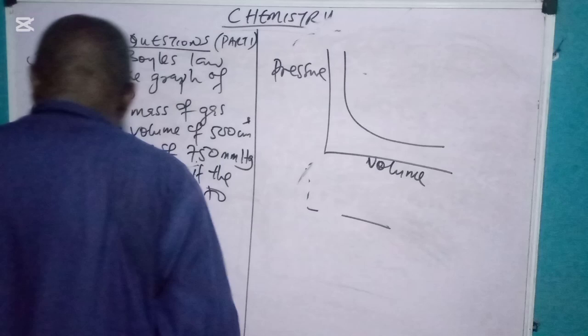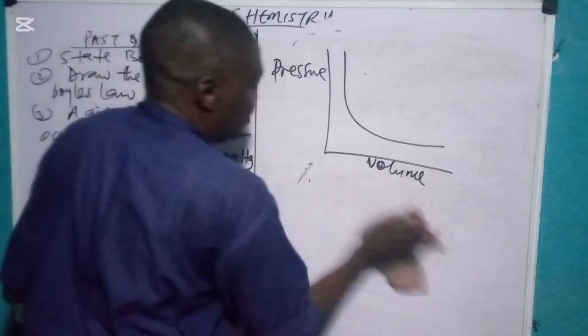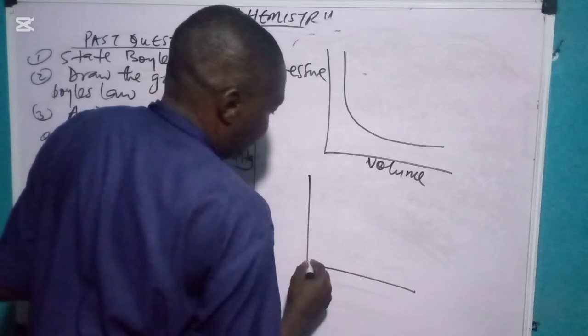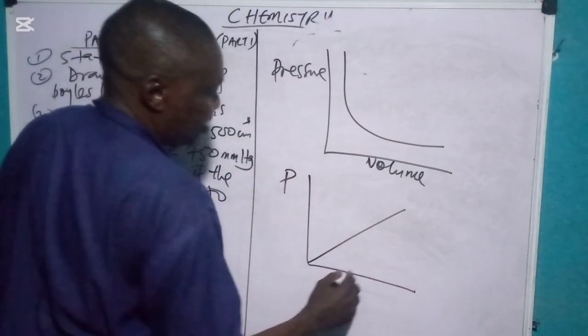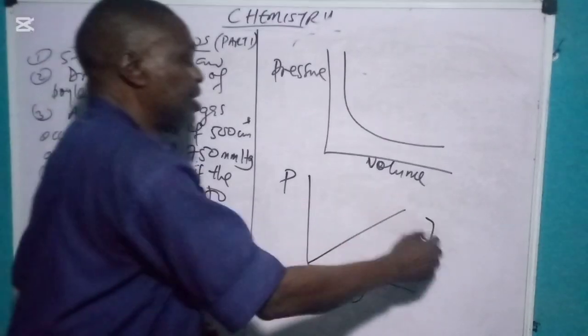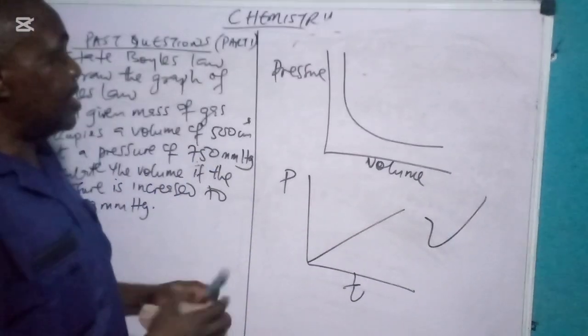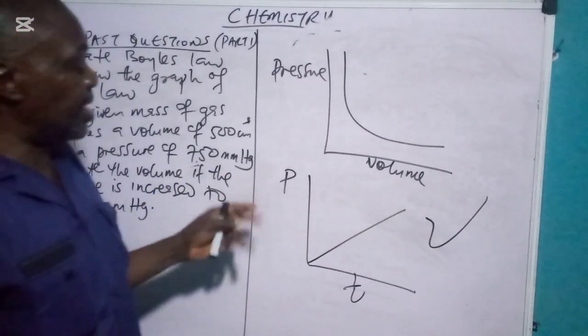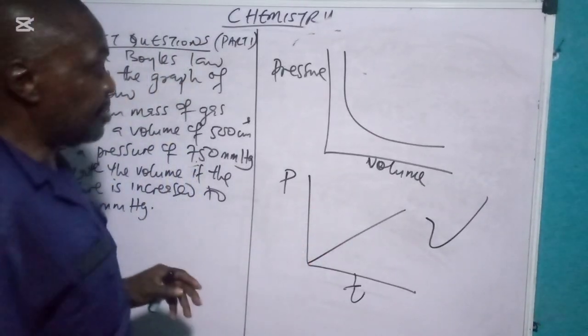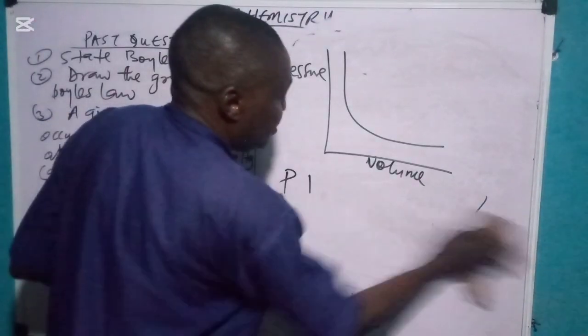Let me make it bigger. So that's the first one. You can as well draw it like this. This is pressure and this is 1 over volume. So these are the graphs, but this is the common one you come across in most of your books. These are the graphs of Boyle's law. Remember, the volume of a given mass of gas is inversely proportional to its pressure if temperature is kept constant. Both of them are the same.